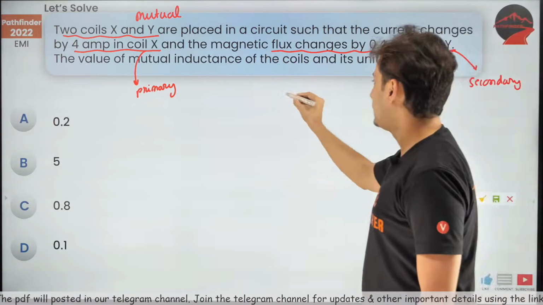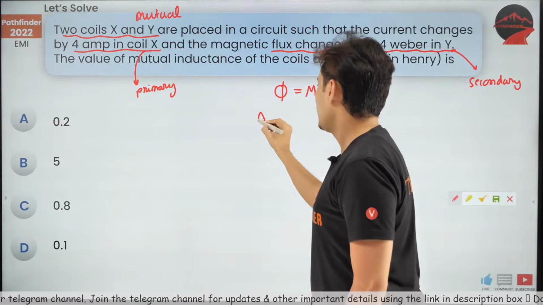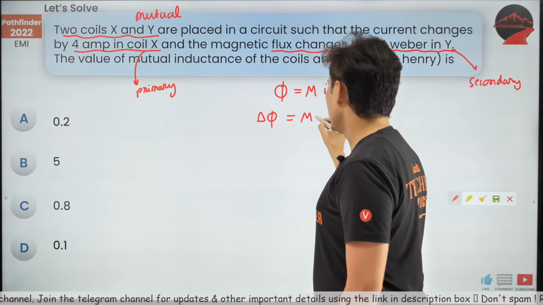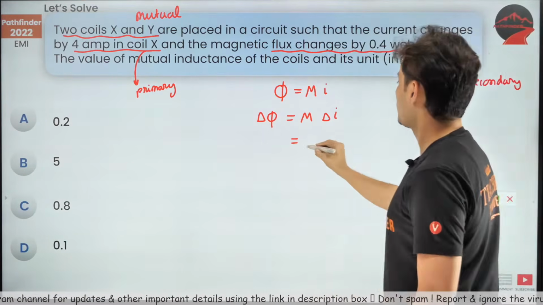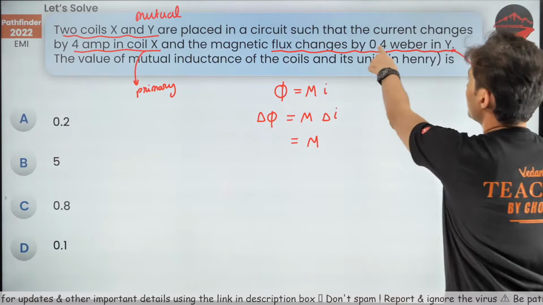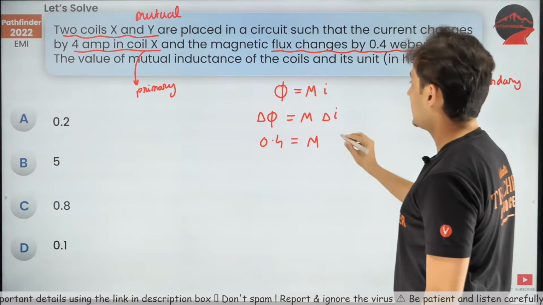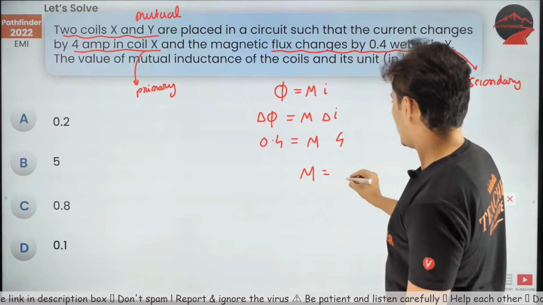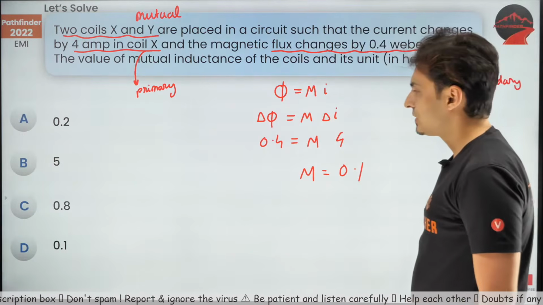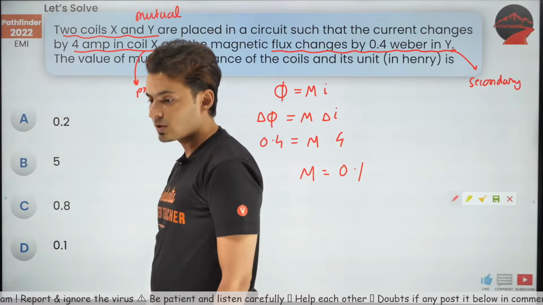Alright. Now we all know phi is equal to M i. Therefore, del phi will be M del I. Now, what is M? I don't know. What is del phi? Yes, that's something I know. That's 0.4 Weber. And what is the change in the current? The change in the current is 4. So therefore, M will be 0.1. So where is it? It is D. Yes, option D.